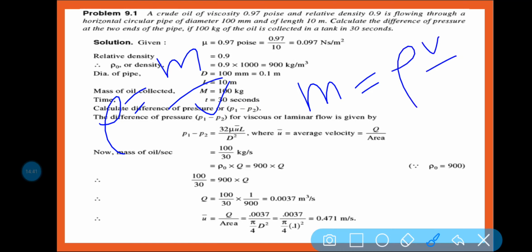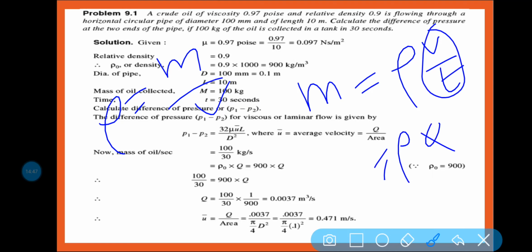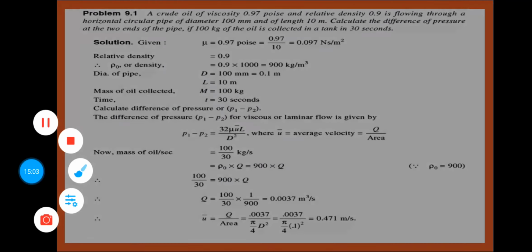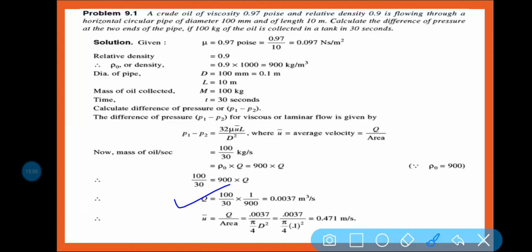Rho into v by t, mass flow rate, and v by t is equal to q. So rho into q. So that is here written. Already you know this, 100 by 30 kg per second, and this is also equal to rho naught into q, so 100 by 30 is equal to 900 into q. So q is equal to this, that is the discharge.